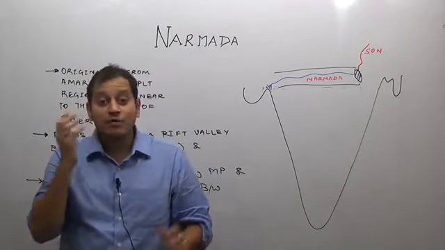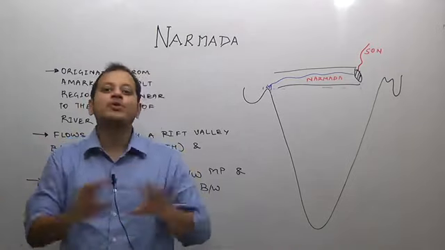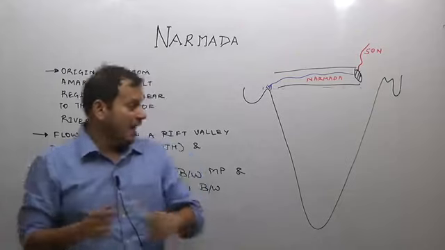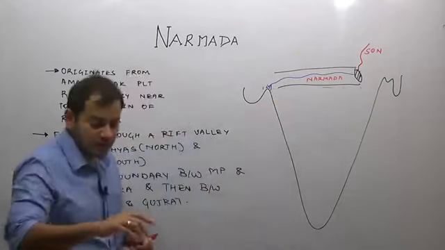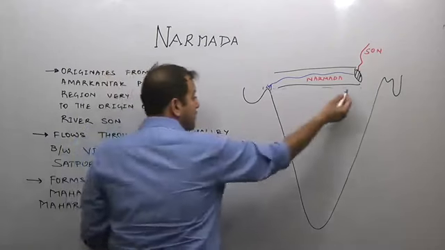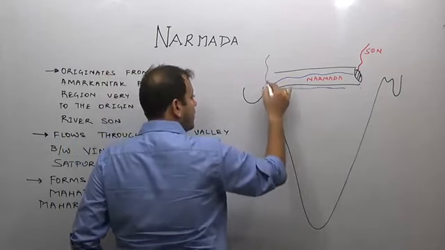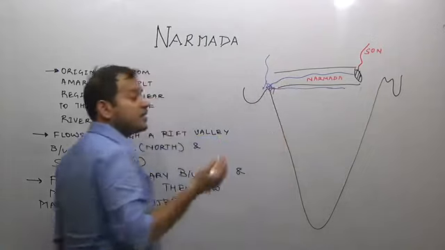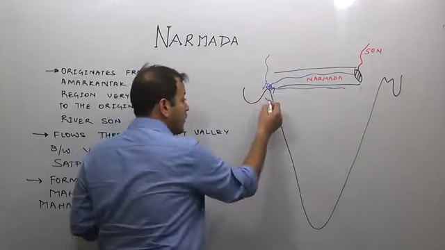And therefore, we know that where the major river drains, there you do not find coral reefs. In this region, which are the rivers which are draining? Narmada is draining, Tapi is draining in this region, the Gulf of Cambay region. River Mahi, River Sabarmati is draining, and therefore coral reefs are not found in this region.